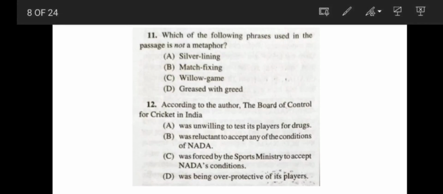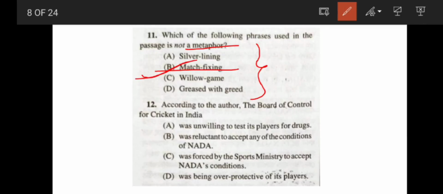There was a comprehension passage. I have not given the passage here, I am just marking the correct answer. Which of the following phrases used in the passage is not a metaphor? See here, all 4 phrases have been used in the passage, but the phrase match fixing is not a metaphor.